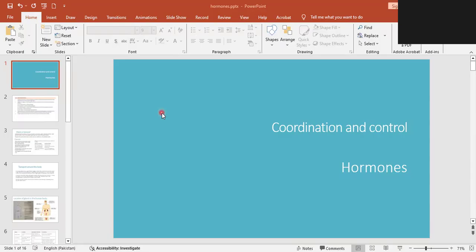Assalamualaikum, everyone. We are going to discuss this chapter, hormones, and it is a subtopic of coordination and control. Now, coordination and control is a main topic, and it has the subtopics like nervous system, mammalian eye, hormones, homeostasis. These are the four major topics, right? We have already done the nervous system and mammalian eye in the class, and now we are going to discuss